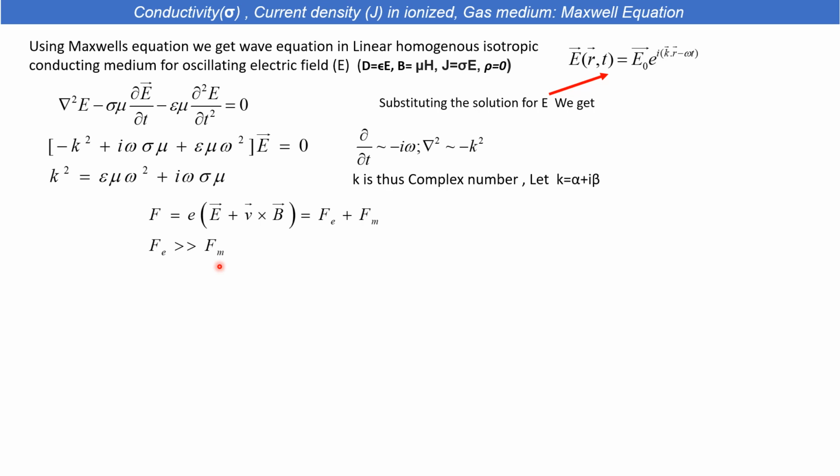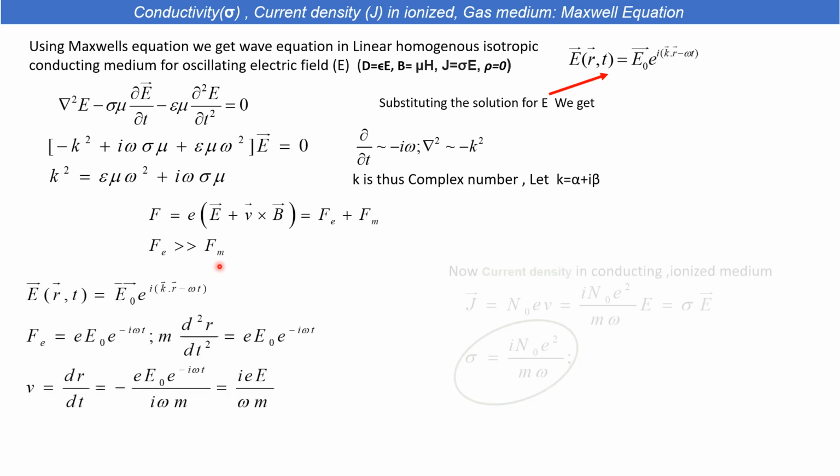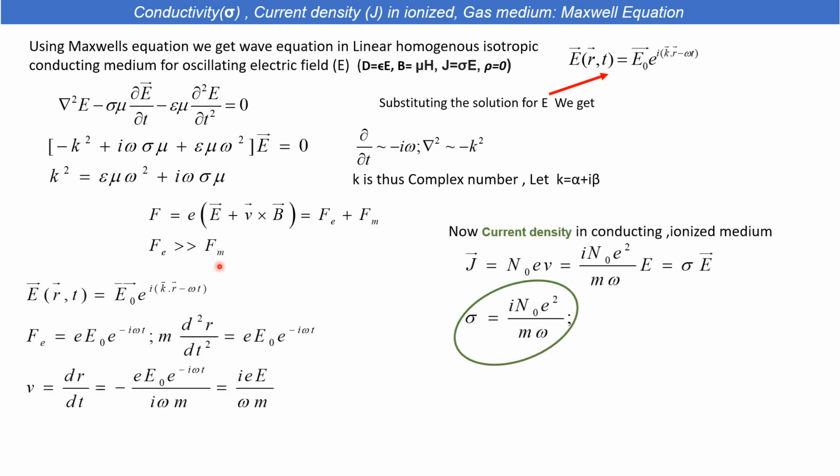In a conducting medium you can find the current density J proportional to the number density, N e v, and you have to replace it with the form of conductivity. So from where can we get the conductivity? We first start with the force term.